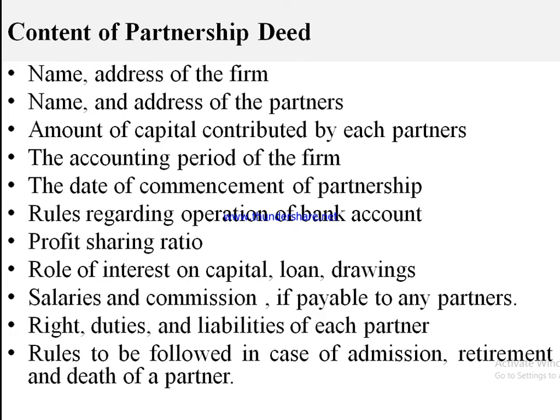So the profit sharing ratio is one of the important contents in the partnership deed, in which ratio the partners are going to share the profit or losses. Sometimes they agree to share the profits equally, or sometimes they share their profit on the basis of their capital contribution.